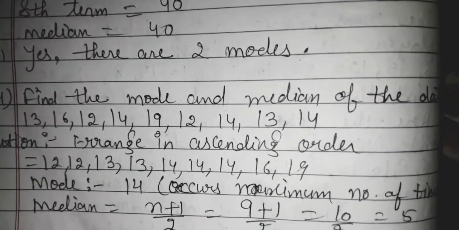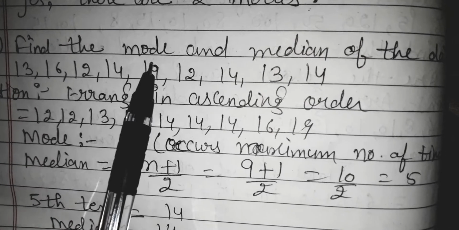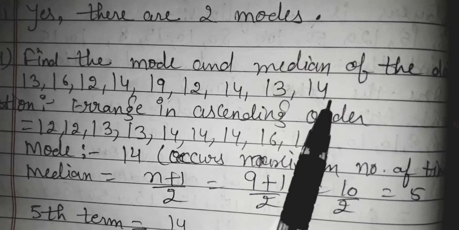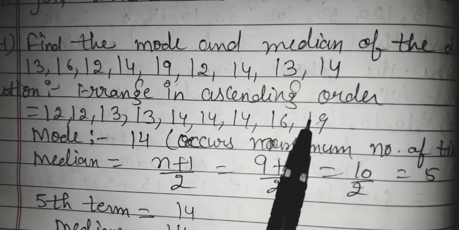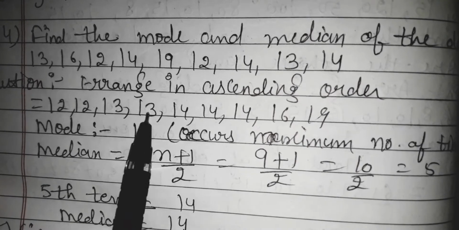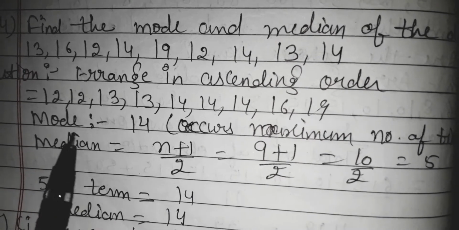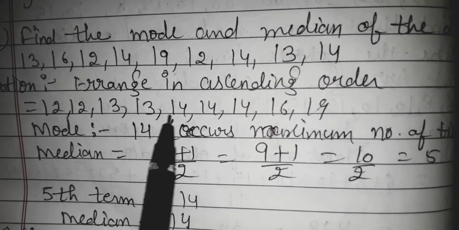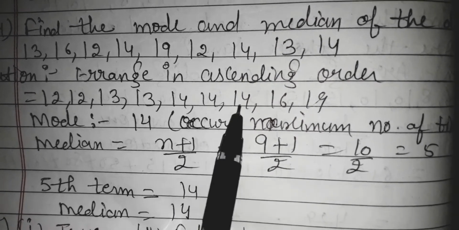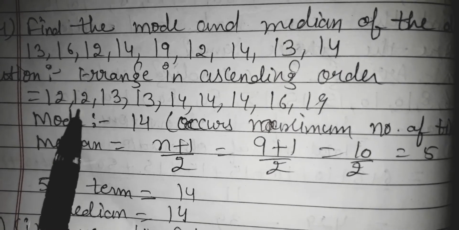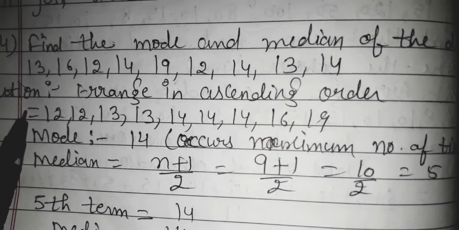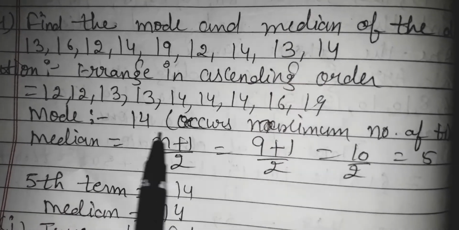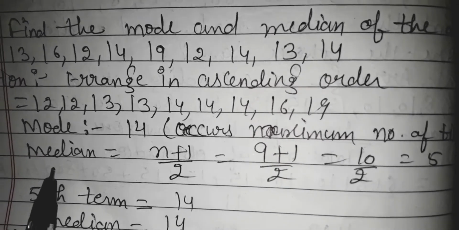Last question, fourth question, again you have to find mode and median. This is the given data. I will arrange this data in ascending order first: 12, 12, 13, 13, 14, 14, 14, 16, 19. Then mode, which number is repeating maximum number of times? 14 is repeating 3 times, 13 is repeating 2 times, 12 is repeating 2 times. So I will not take these two as mode. My mode is 14 because it is repeating maximum number of times.